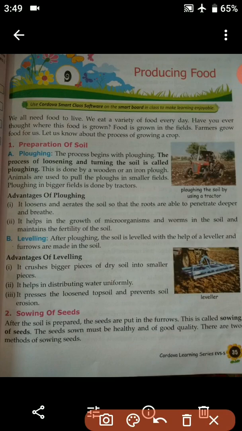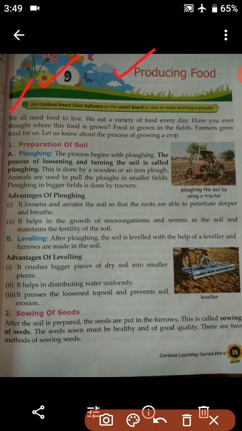So students, after the completion of chapter 8, today we are going to start with chapter 9, that is producing food. In this chapter we will understand the whole process of producing food. We all need food to live. Why do we need food? The answer is very simple: we need food to live.